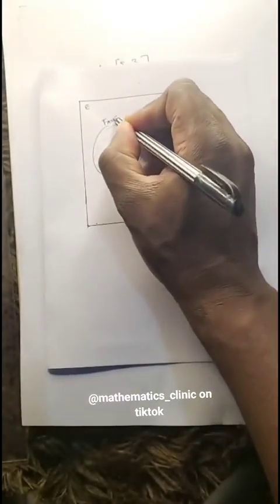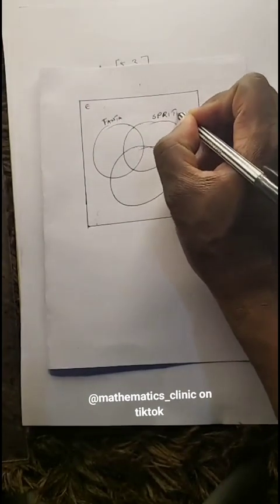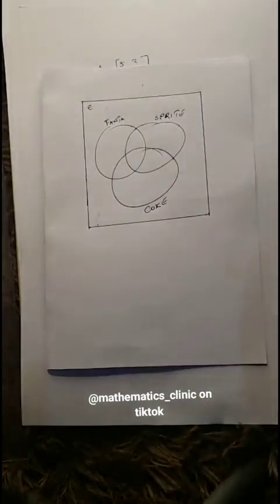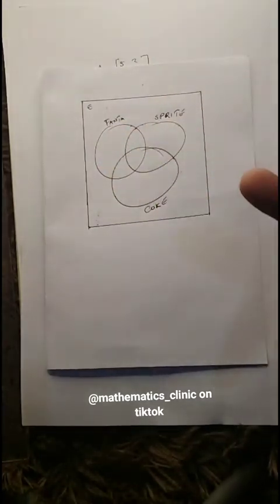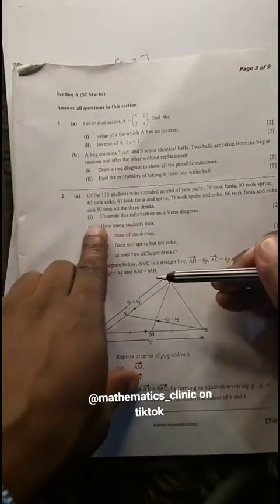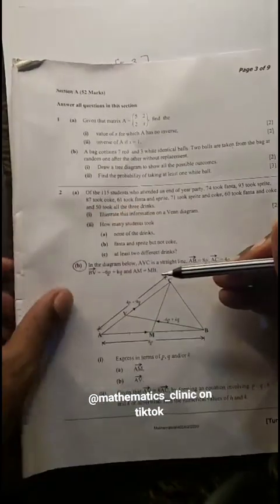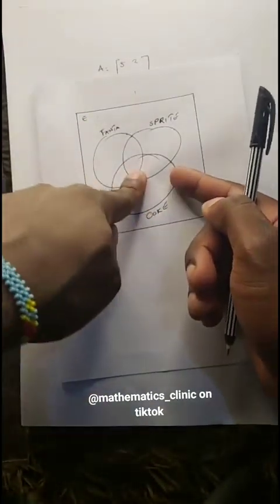So what was the first drink? Fanta. Then we have Sprite. Then we have Coke. So when you have been given such a question, what you should do is start with the one that intersects all the three. Always start with the one that intersects all the three. Make sure you take note of that first.